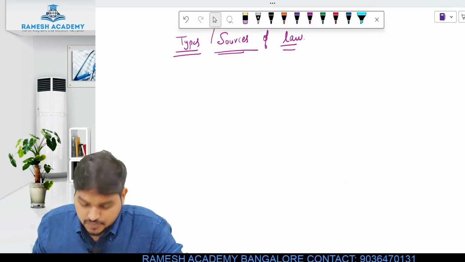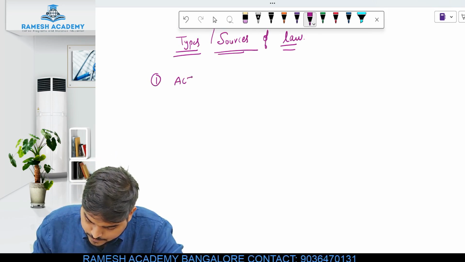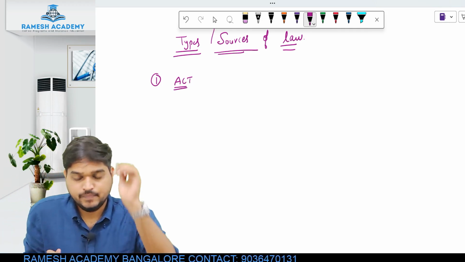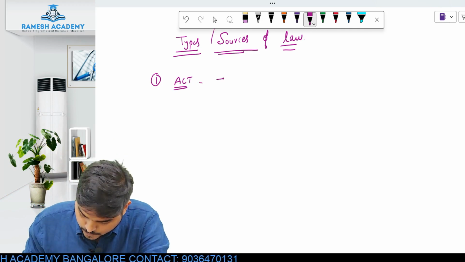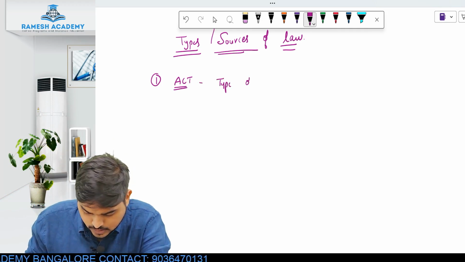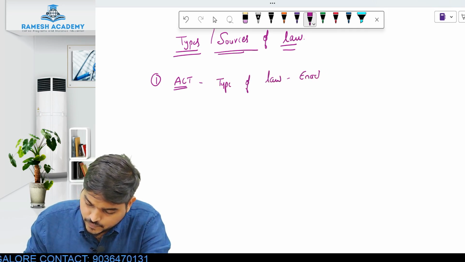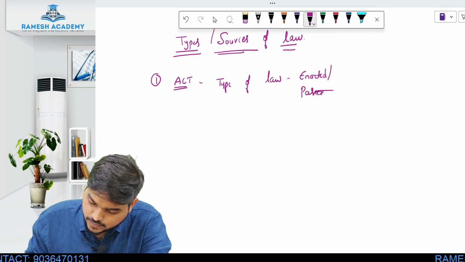The first source or the first type of law is called an act. Now what do you mean by act? An act is a type of law which is enacted or passed in the parliament.